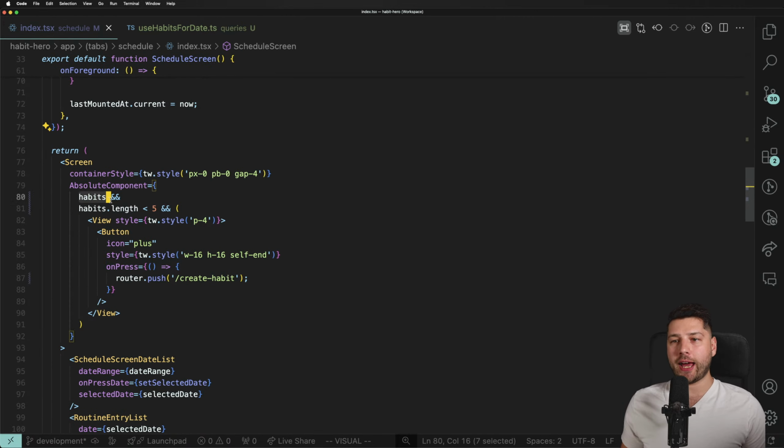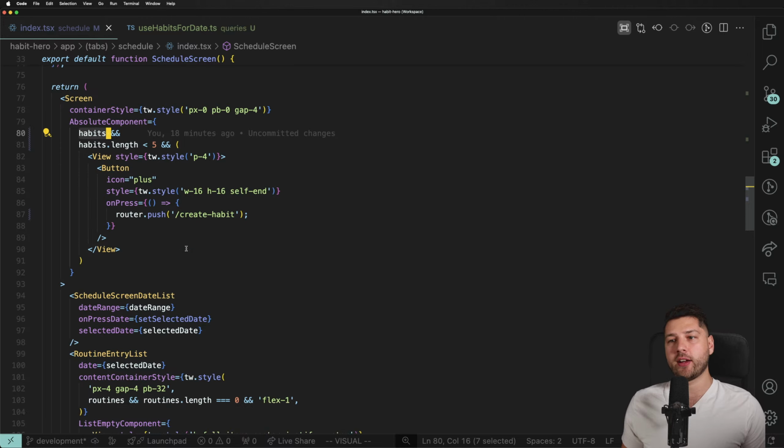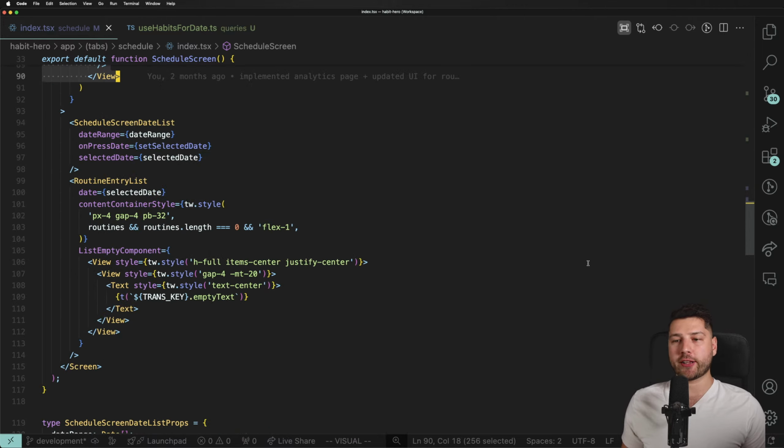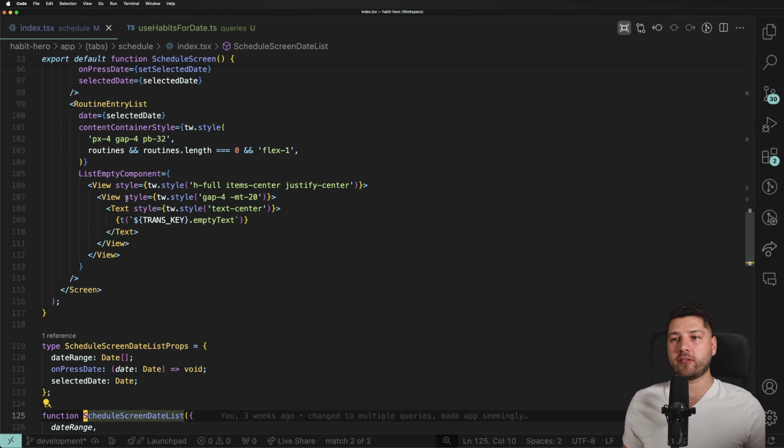So that's what we did. We did habits and then habits.length is lesser than 5. And now we're showing this button. Perfect. Then we have this schedule screen date list component, which is actually defined in the same file.